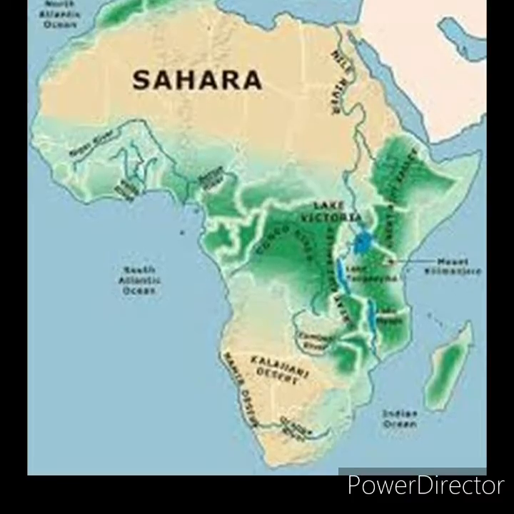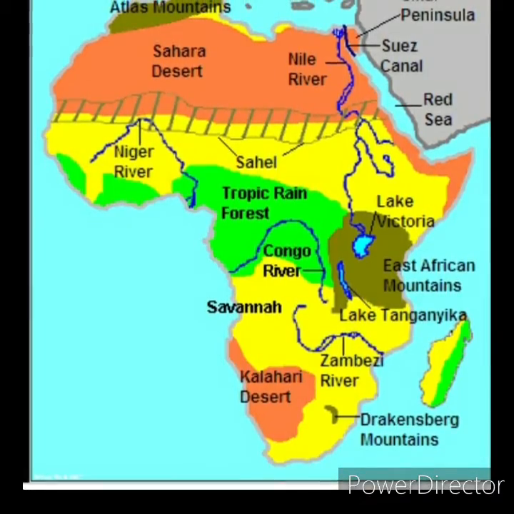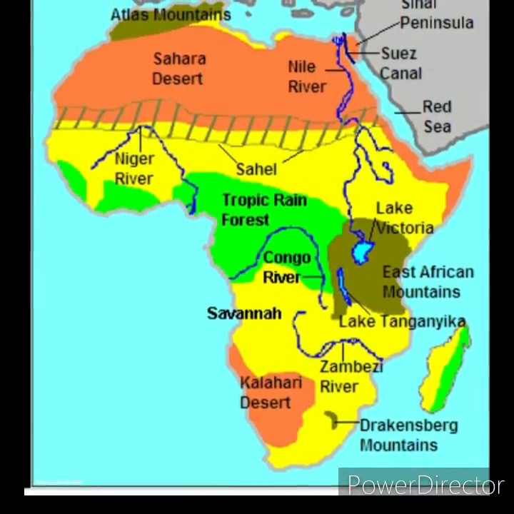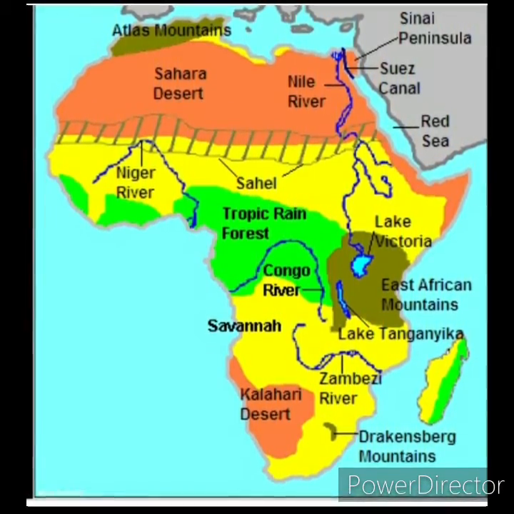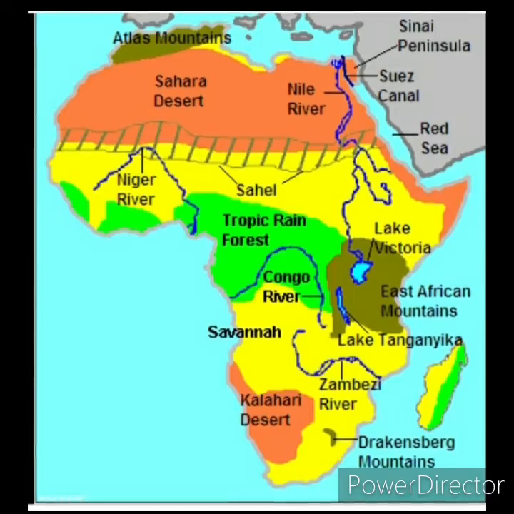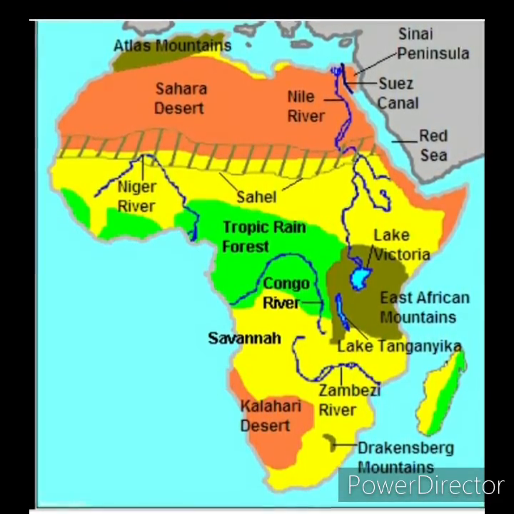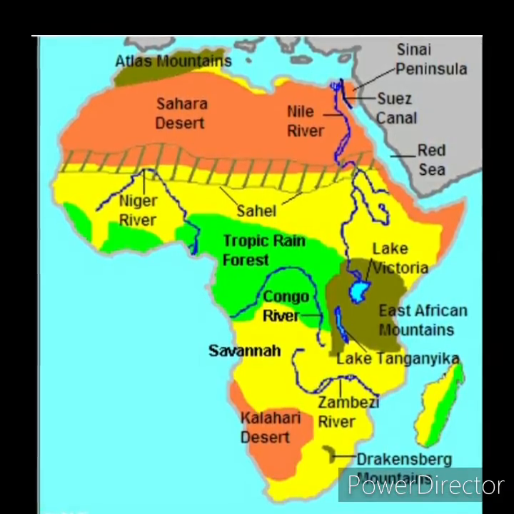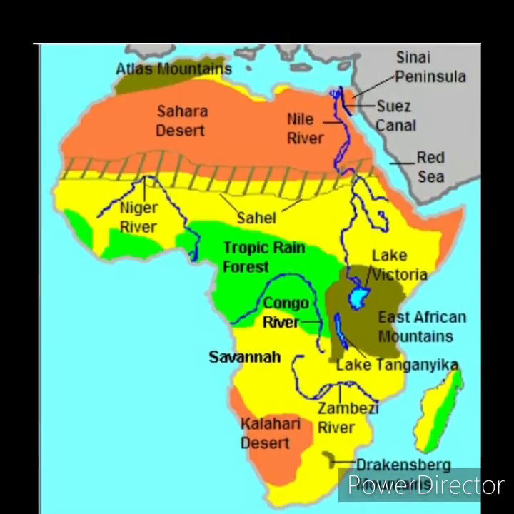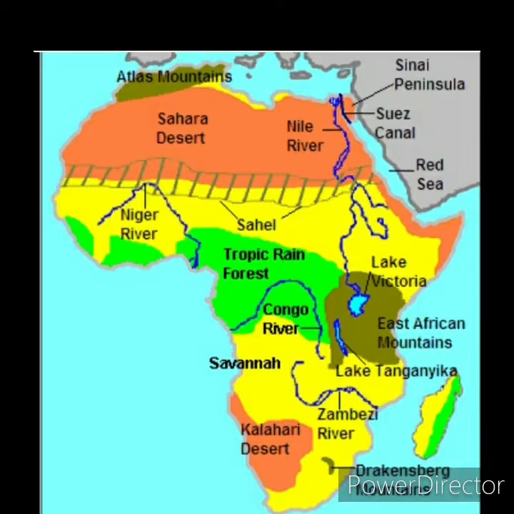It consists of many topographical features such as mountains, plateaus, ridges, oases, sand and gravel covered plains, salt flats, basins and depressions. Atlas Mountains lie in the northwest of Africa. It is a young fold mountain. It separates the Mediterranean Sea and Atlantic Ocean. The highest point is Mount Toubkal.